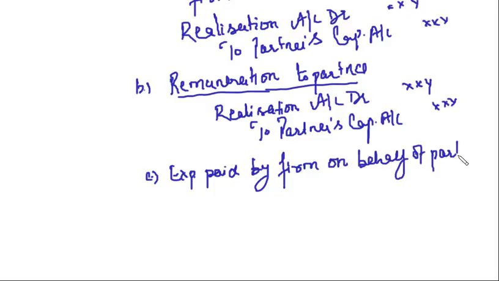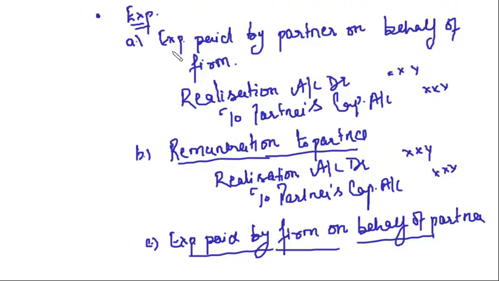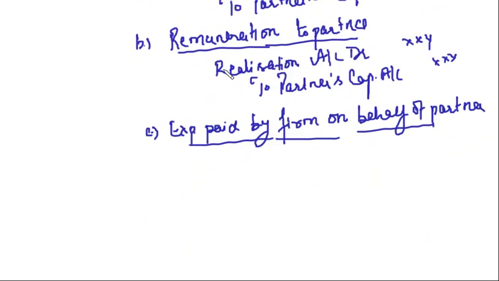If you remember there, the third case, what we said? We said that we pay a fixed remuneration to partner, and it is the responsibility of the partner to pay the expenses after that. We will pay just the fixed remuneration, and whatever the expenses are, that is not relevant for the firm. Expenses might be more than remuneration, that is partner's headache. Expenses might be less than remuneration, that is a gain for partner. Clear?